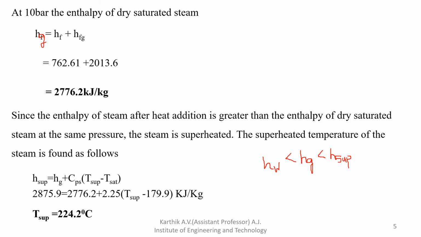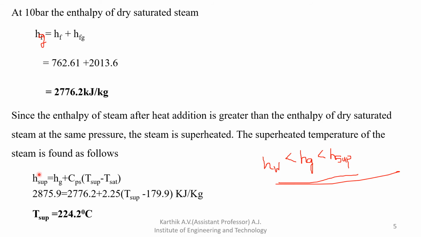And the enthalpy of dry steam is greater than Hw, like this. This is the actual method. Okay, so I hope all of you understood. From this you can easily determine H superheated temperature. In this way you have to solve this problem. We'll see the next type of problems.